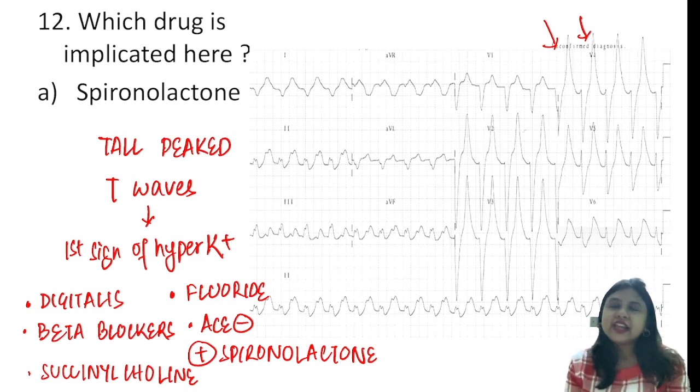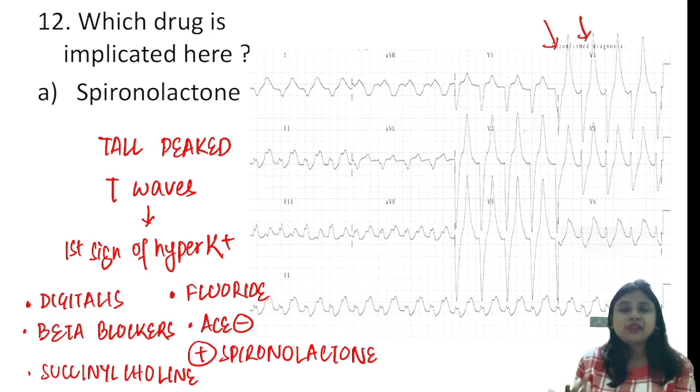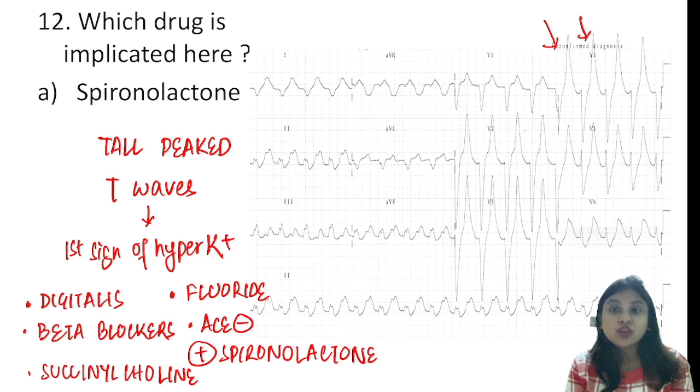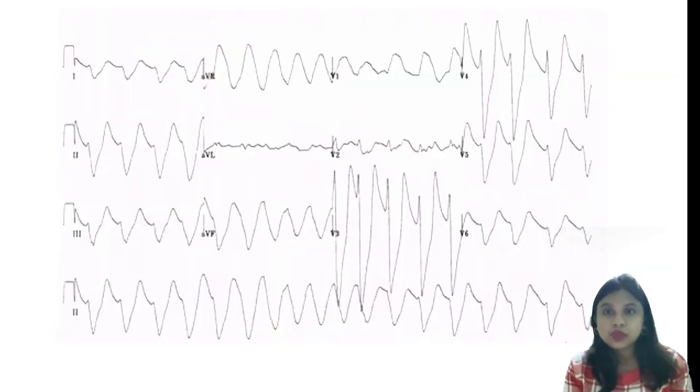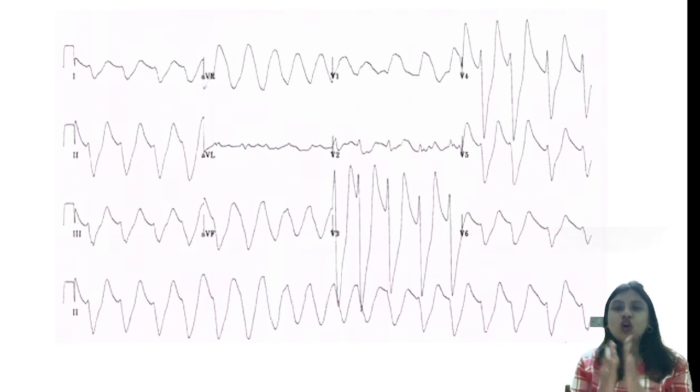Now the first sign you get is tall peaked T waves. So that gives you which electrolyte abnormality you are expecting. The answer will be hyperkalemia. Next you get an ST segment depression. There is a prolonged PR interval, and as soon as the potassium level increases, the picture changes. You have wide QRS complexes, and these wide QRS complexes merge with the tall T wave.